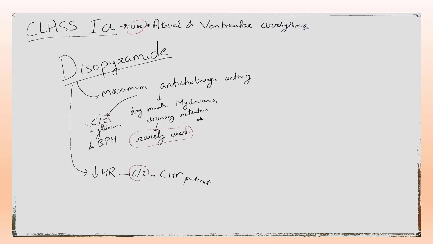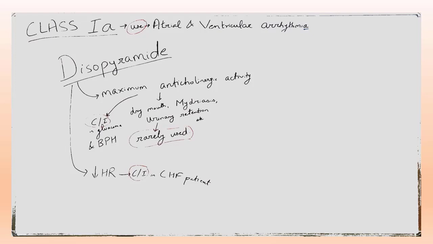So again, class 1A is used in atrial and ventricular arrhythmia. The third drug under class 1A is disopyramide. Now this disopyramide has maximum anticholinergic activity. What are the features of anticholinergic activity? Dry mouth, mydriasis, urinary retention. So it is rarely used. Because of this maximum anticholinergic activity, disopyramide is rarely used.